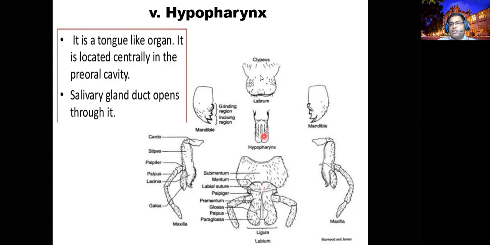So this is the third head appendage, this is the fourth head appendage, this is the fifth head appendage, this is the sixth head appendage. Right? You have to be very clear on it.